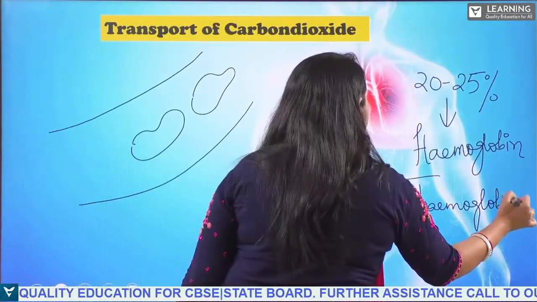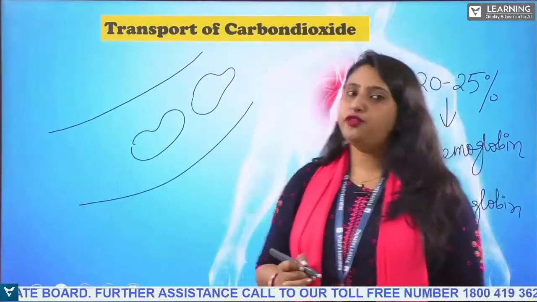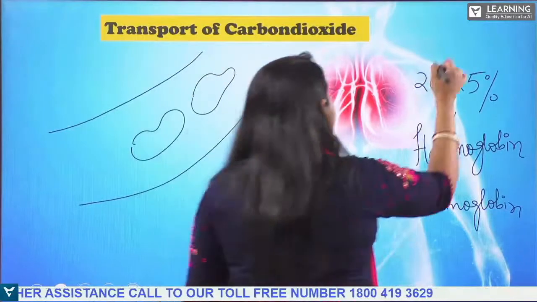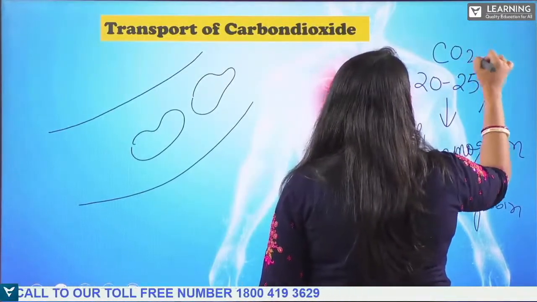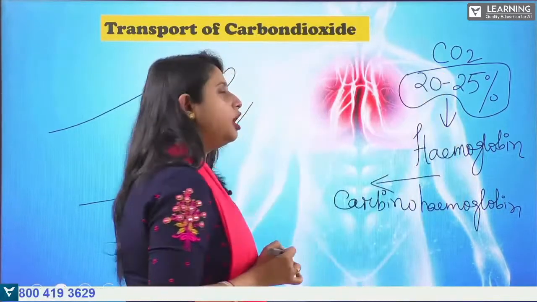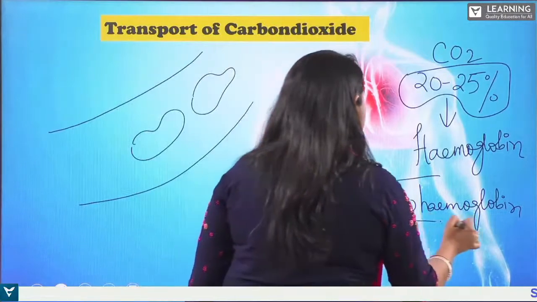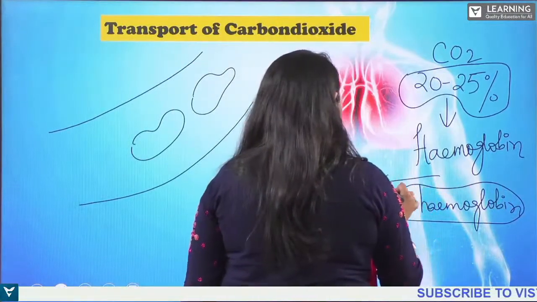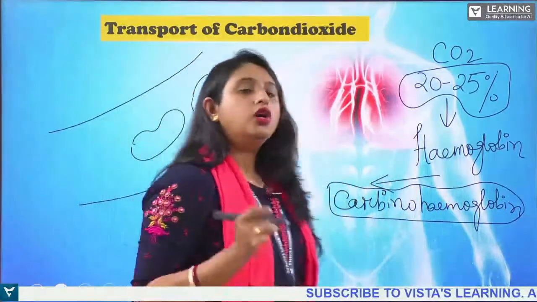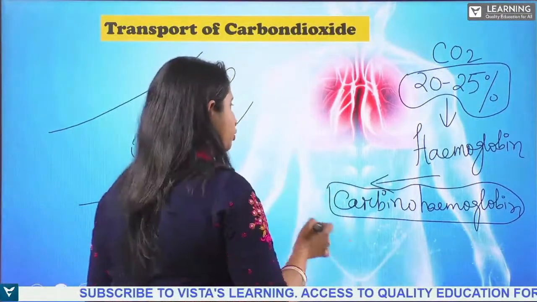So only 20 to 25% of carbon dioxide will bind with hemoglobin and form carbaminohemoglobin. What is carbaminohemoglobin?